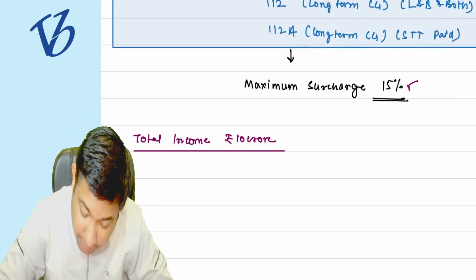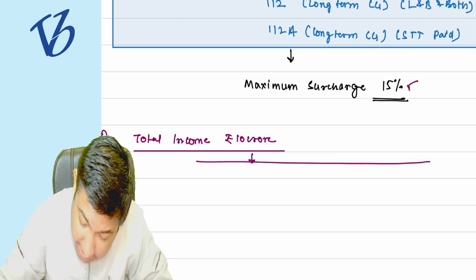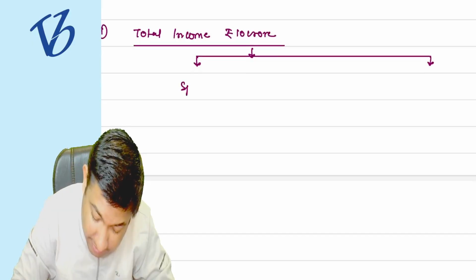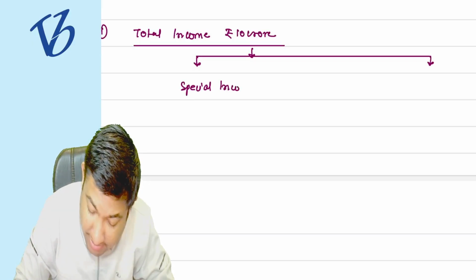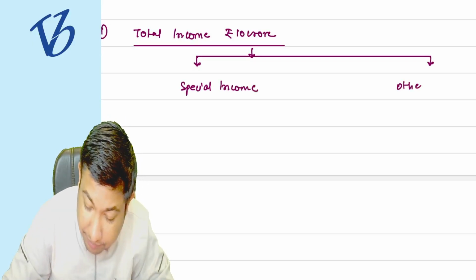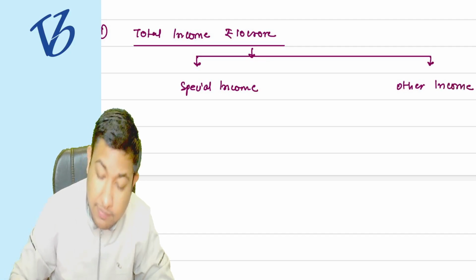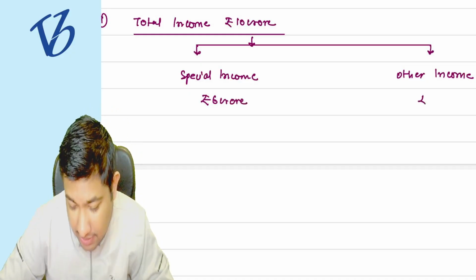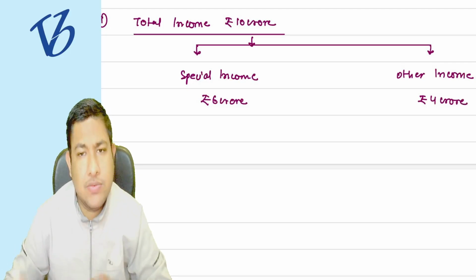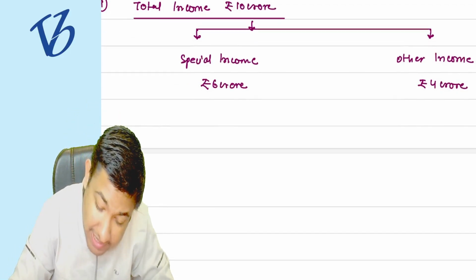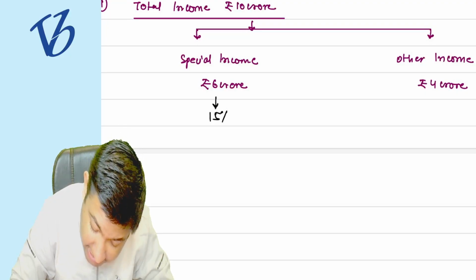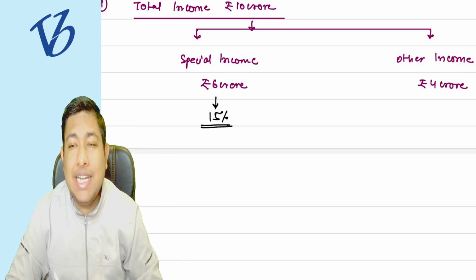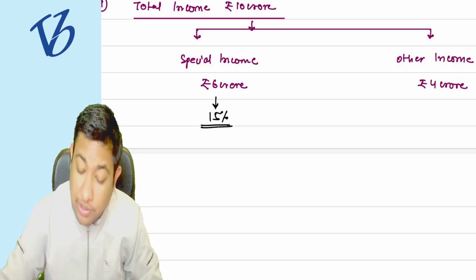Now understand it very carefully. When I bifurcate, I get to know my special income and my other income. Suppose my special income is 6 crore rupees, and my other income is the balance, which is 4 crore rupees. On the special income, my maximum surcharge rate could only be 15%, because it cannot exceed 15%. Correct? Yes.